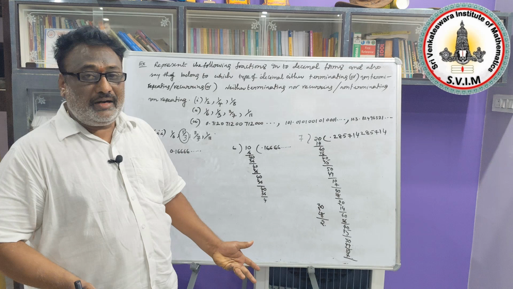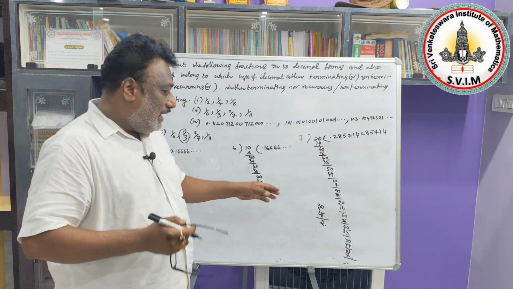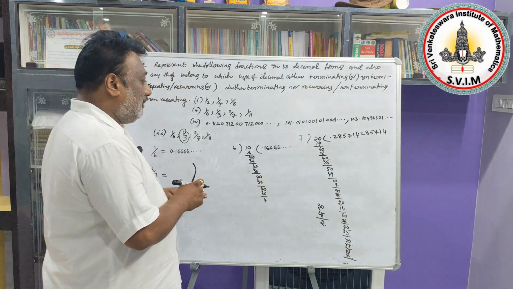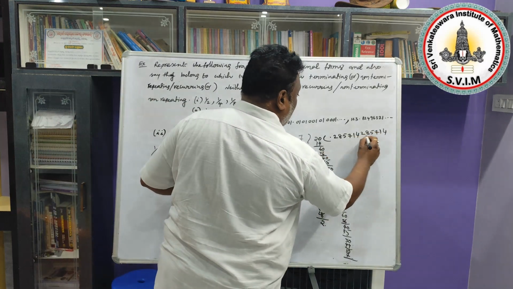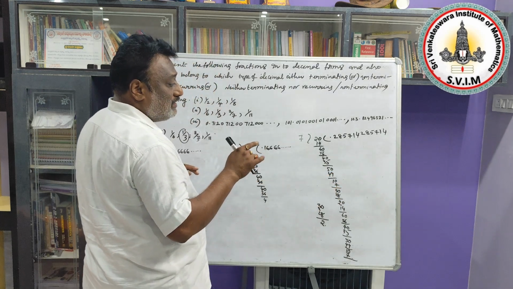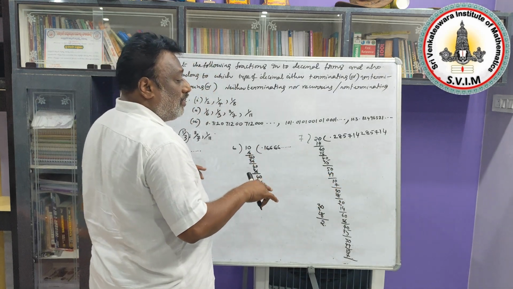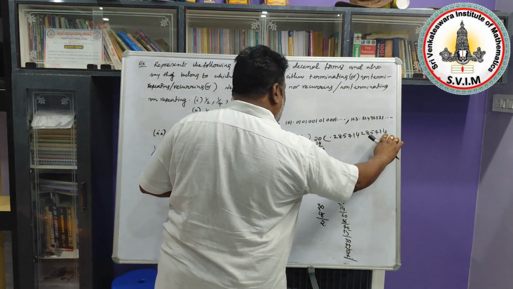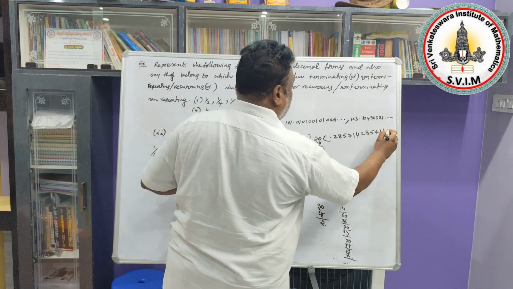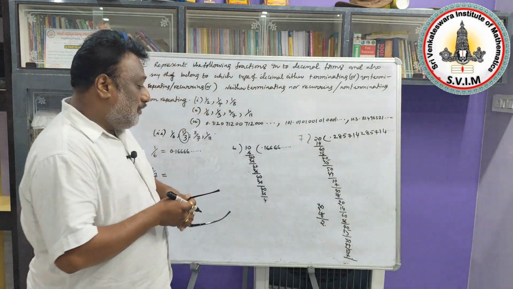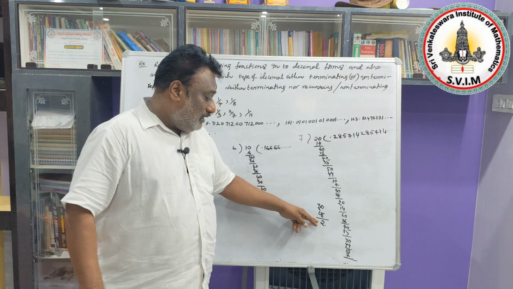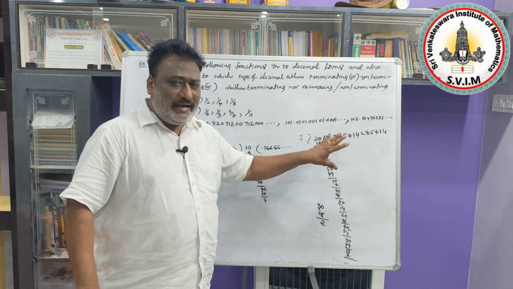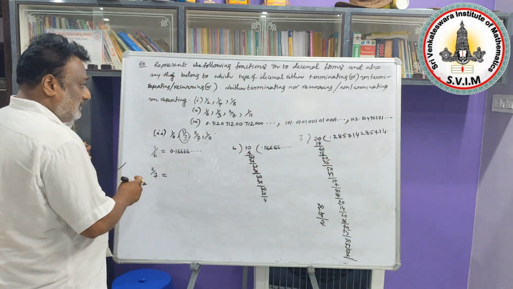So that means the division is not ending here. So whenever the division is not ending, you need to use the word non-terminating. Yes, non-terminating. But here the digits are repeating in a particular order, 2, 8, 5, 7, 1, 4. After that again you are getting this frame 2, 8, 5, 7, 1, 4, and after that this frame again and again. So that's why you need to use 'and so on'. That means due to getting a non-ending division, this decimal fraction is called a non-terminating repeating decimal. That's all. Okay.